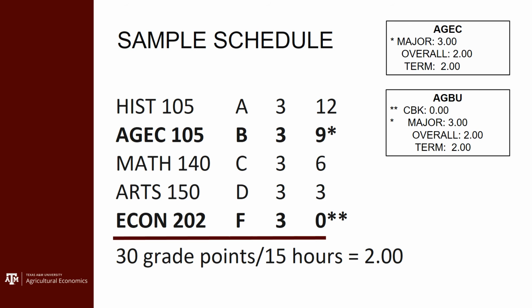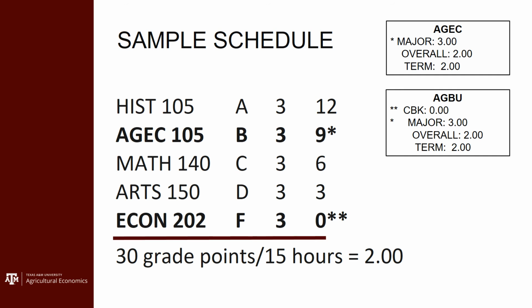And that's not actually the case, because if we look at this category, different classes fall into different GPA categories. So if you're an AGEC major, you would be fine. But as an agribusiness student, the Econ 202 course that this student got an F in actually falls under the CBK GPA. So their major coursework GPA would be okay because they had a B in AGEC 105.